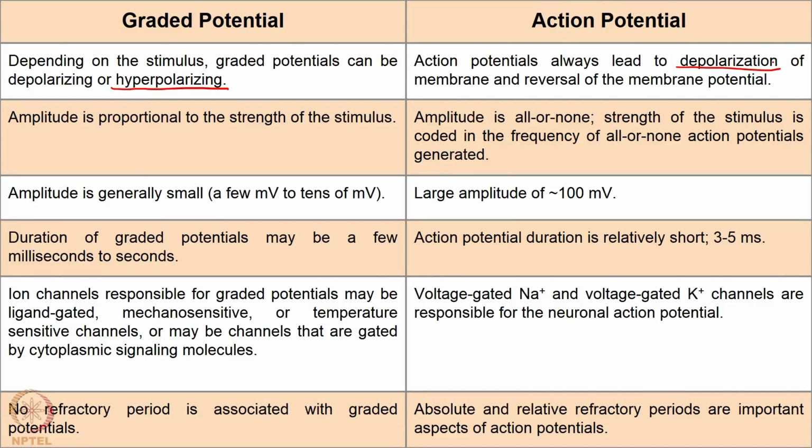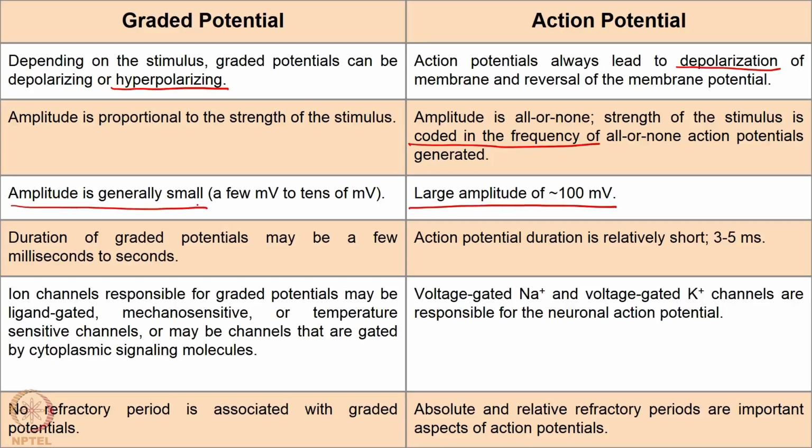And then the question is, how is the strength of the stimulus encoded? We said that the strength of the stimulus is coded in the frequency of the action potential. How frequently it happens, or the number of impulses per second that it happens, right. And in general, the amplitude of the action potential is relatively large, whereas the amplitude of the graded potential is relatively small, right.